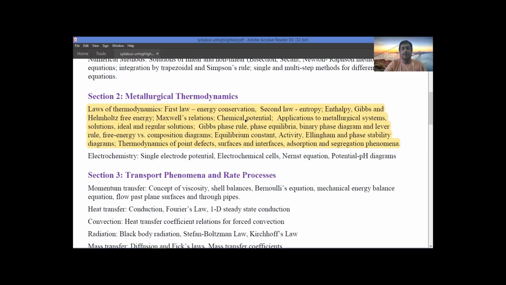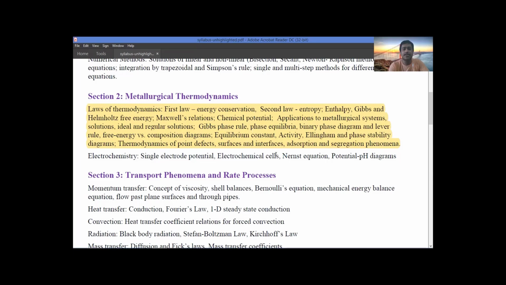And also, if you solve the back exercises of B.S. Upadhyay, the answers will be more convenient and more accurate, and the chances are that your answers will match with the B.S. Upadhyay book, and you will get more and more numericals for the thermodynamics part.